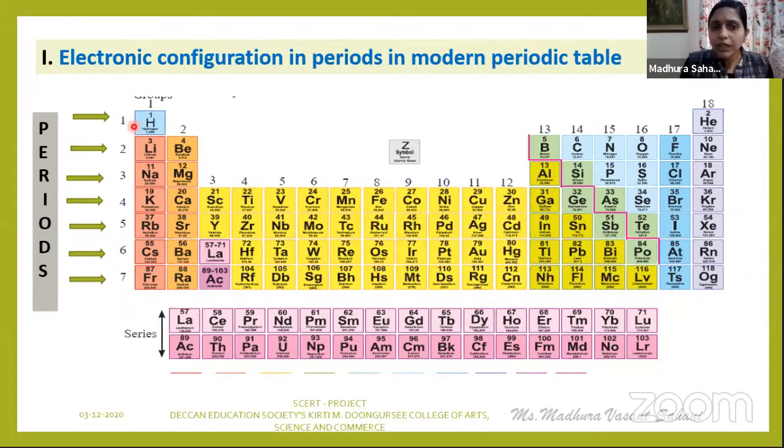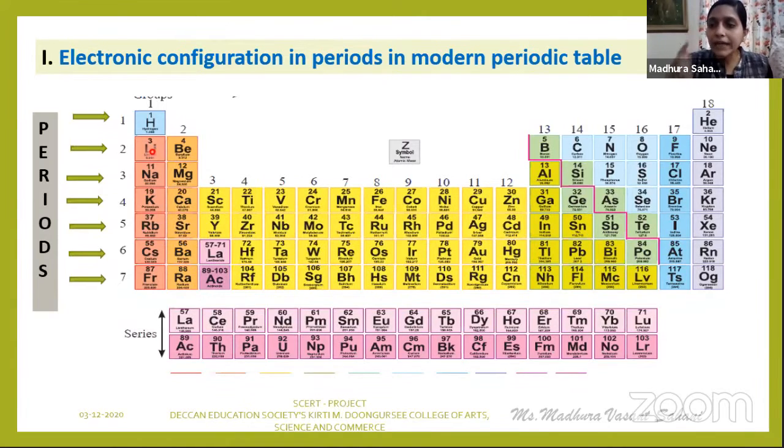And therefore, if you look at the table, you will find that here the atomic number of the element increases by 1. See, what is the atomic number of hydrogen? 1. Helium? 2. In the next period, lithium is 3, beryllium 4, boron 5, carbon 6, nitrogen 7, and so on. So as we move from left to right in the periodic table, the atomic number increases by 1.